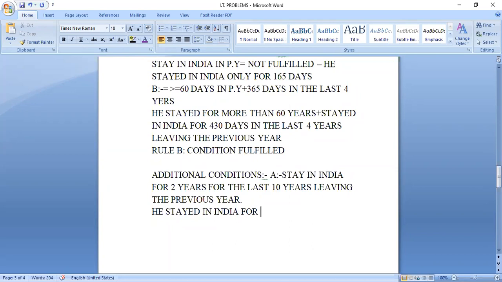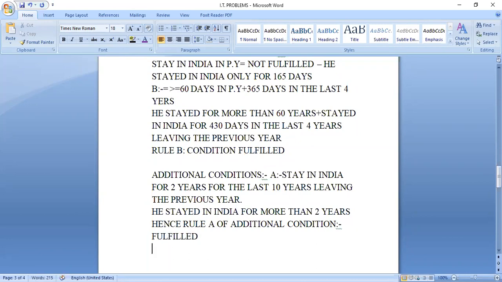Minimum 2 years, sir. Okay, so he stayed in India for more than 2 years. Hence rule A of the additional condition is fulfilled. Clear, condition fulfilled.